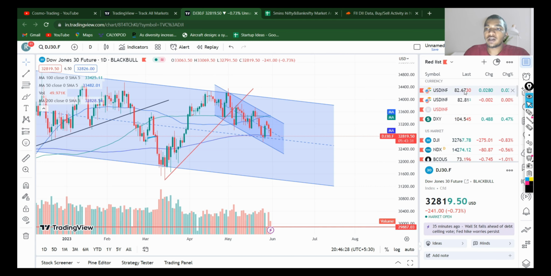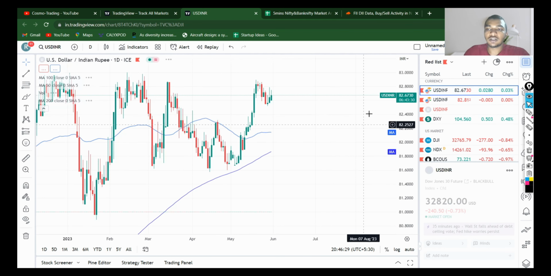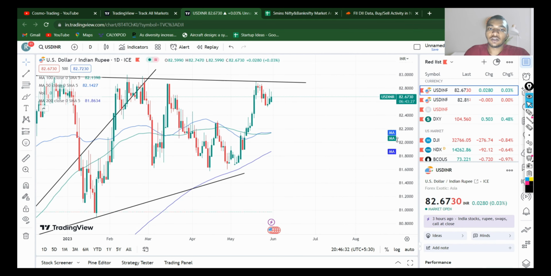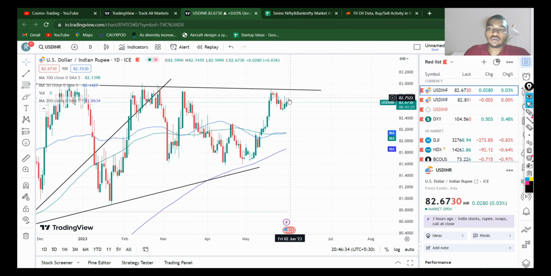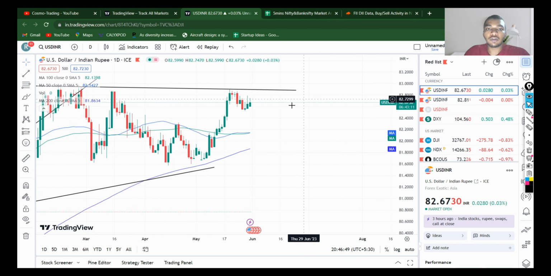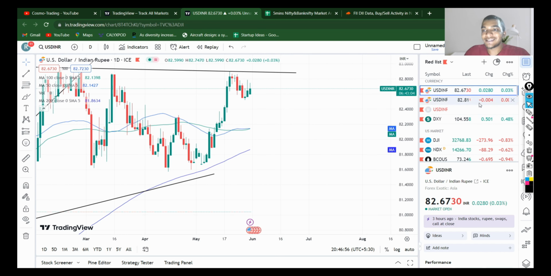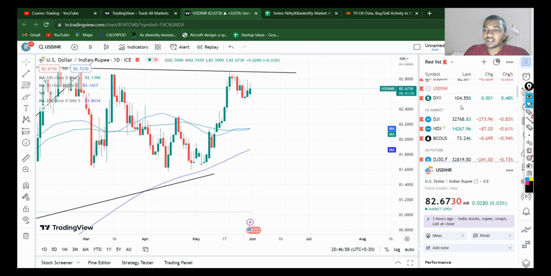Now we'll quickly take a look at USDINR and FII data. So USDINR is trying to go up, but I feel the debt ceiling issue is kind of a negative on the US dollar. So we could soon see negative momentum on USDINR. I'm waiting for that negative momentum because whenever the market tries to go up and touch the top of the channel, we see a quick sell on USDINR.